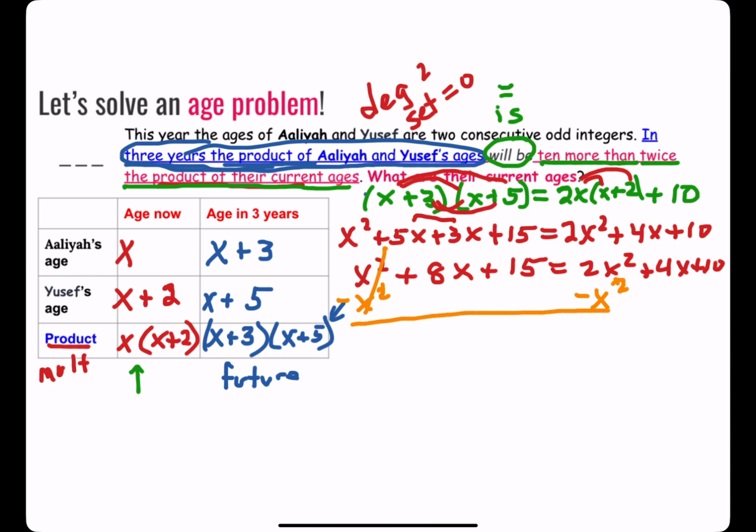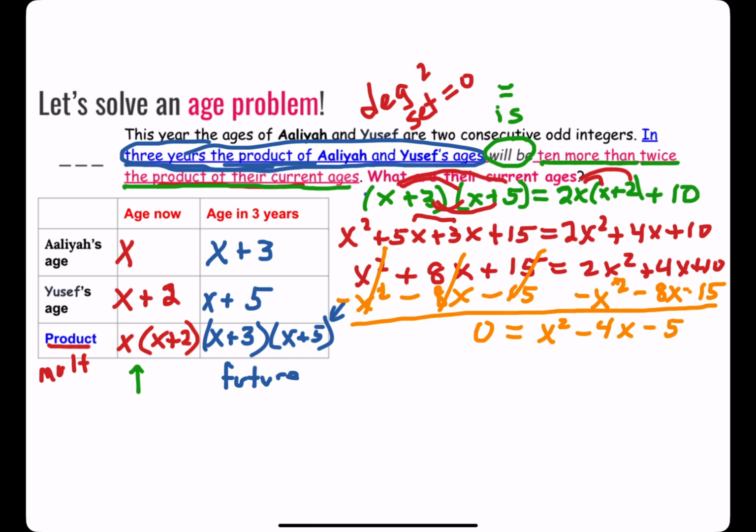And I think just for saving space and convenience, I'll subtract 8x on the same line because I'll have to get rid of all the terms. And by the subtraction property of equality, I'll subtract 8x on the other side. And I'll subtract 15 on both sides of the equation. So I'll get 0 with all these additive inverses on the left side, and I'll get 2x squared minus x squared is x squared. 4x minus 8x is negative 4x. And 10 minus 15 is minus 5.